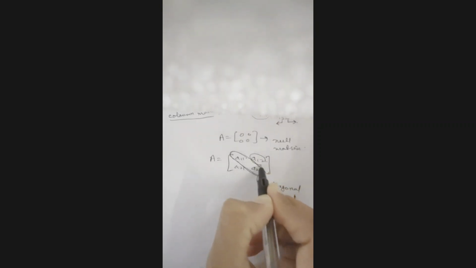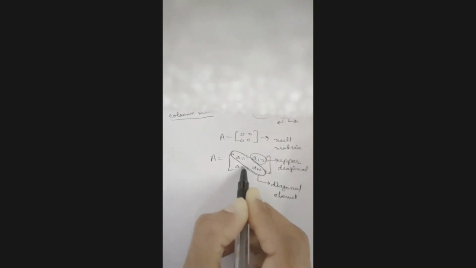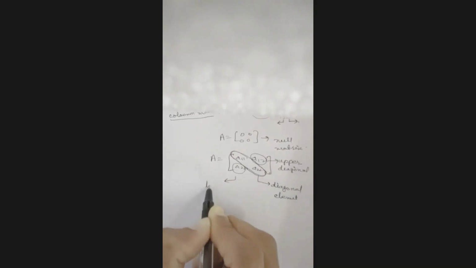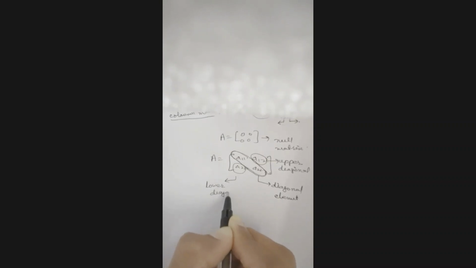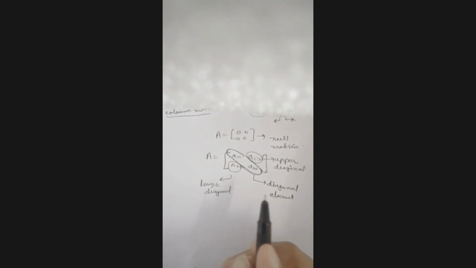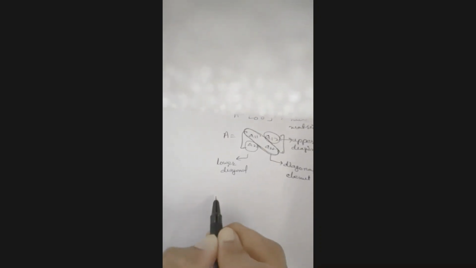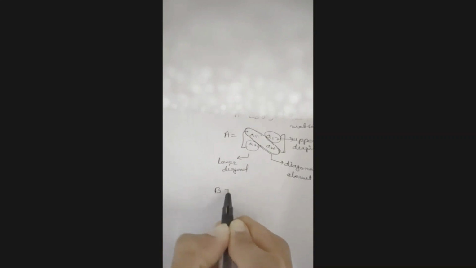And these elements are called upper diagonal because they are in the upper position, and these are called lower diagonal. Right. So let's just take a big matrix so you will understand it easily.